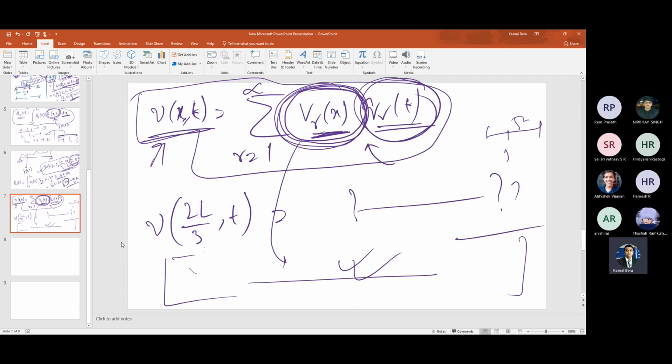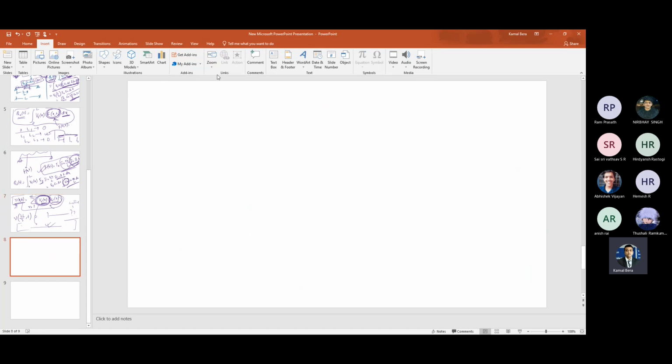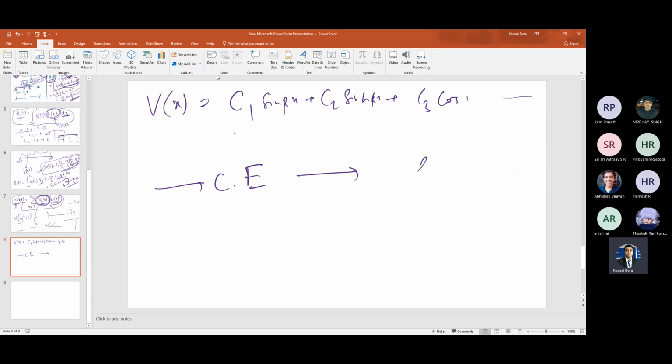So you see the eigenvalue problem I discussed for the cantilever beam and simply supported beam. For the fixed beam, we apply the four boundary conditions, the slope and deflection at the two ends, which are zero. You just apply those four boundary conditions to your characteristic function. Remember that V(x) is equal to C1 sin βx plus C2 sinh βx plus C3 cos βx, like that. Then you impose the four boundary conditions, find out the C1, C2, C3 values, find the characteristic equation, and solve it to get the eigenvalue. And using those coefficients you can find out the values of V(x).